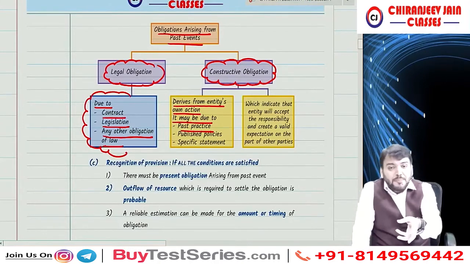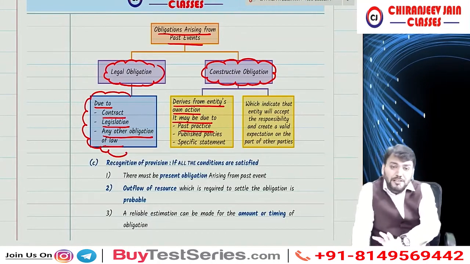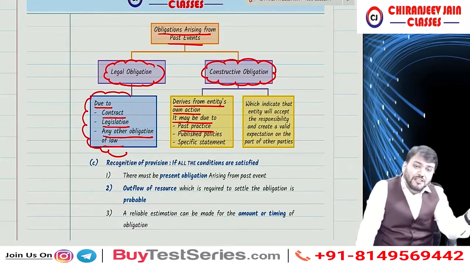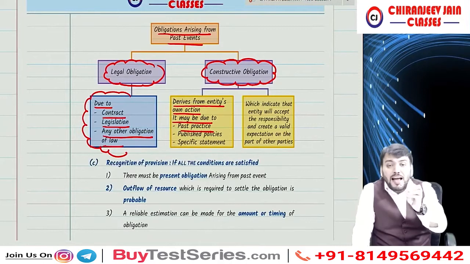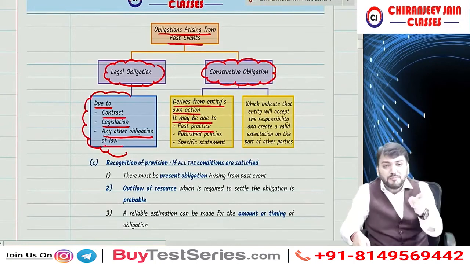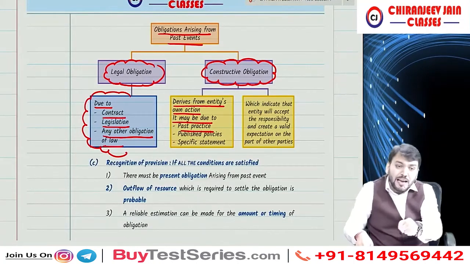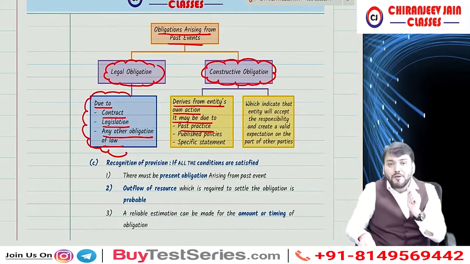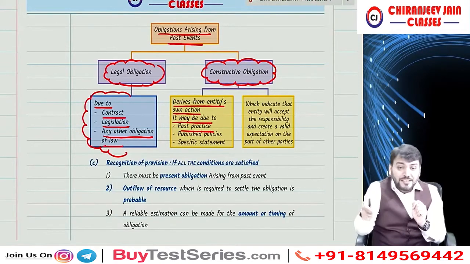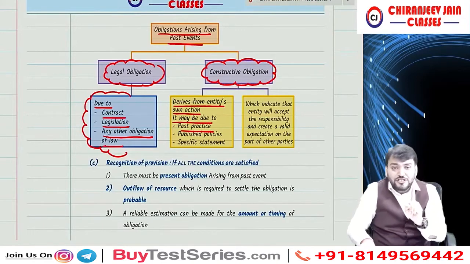Means even though I have not announced any statement, but due to my past practice, in my past batches, I used to reward any student who scored 90 or 90 plus marks. So can I say due to past practice there is a constructive obligation, because you being a student, you came here by inquiring all information about me. So you know the fact that if you score 90 plus marks in CA final FR paper, the teacher will give you 50% refund of the fee. Are you able to understand?